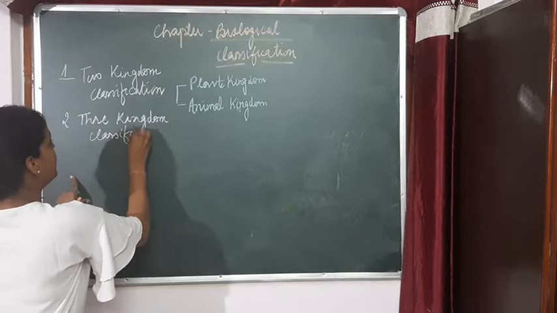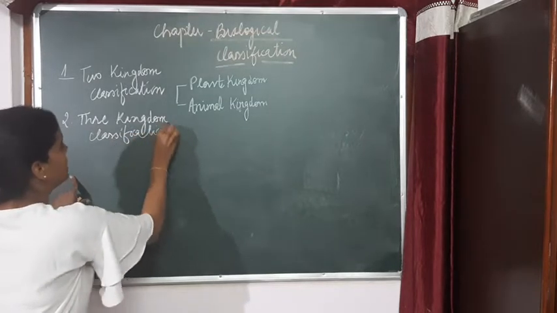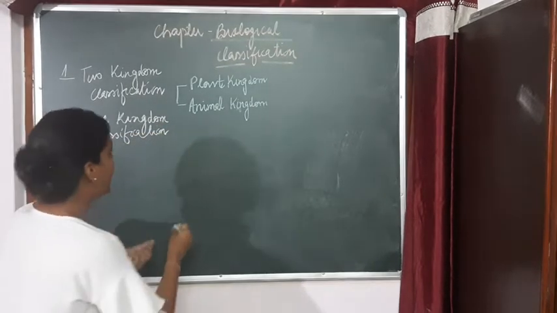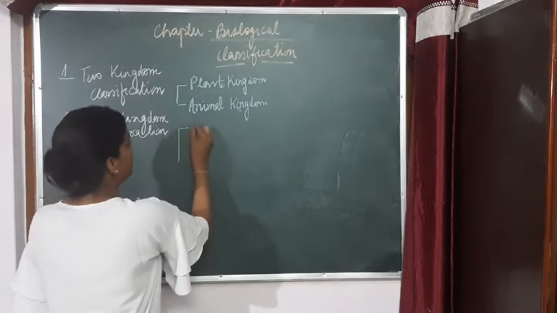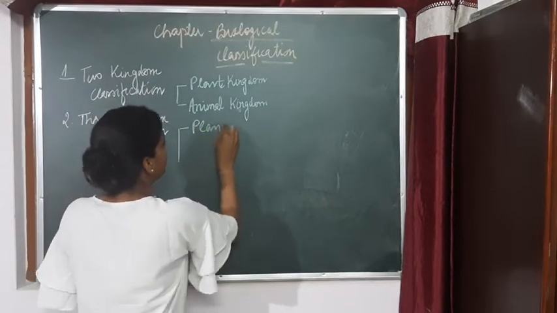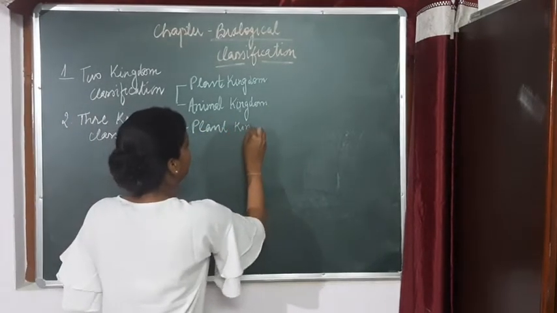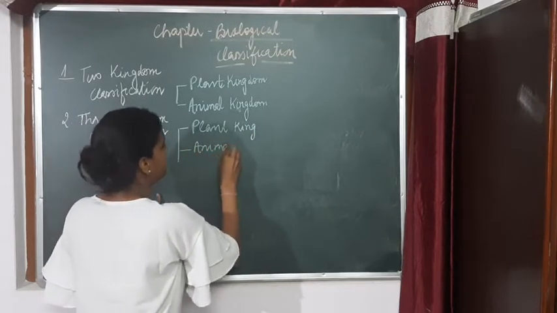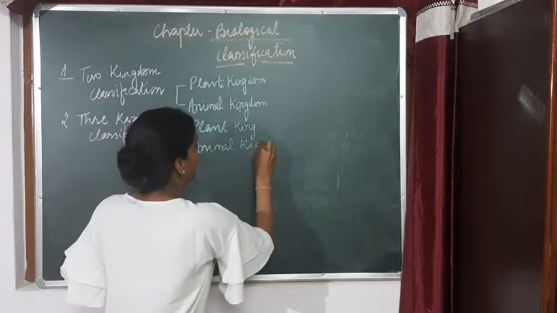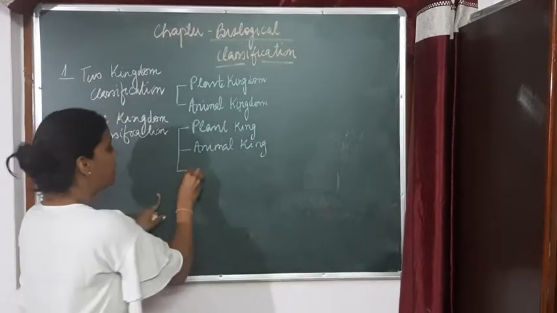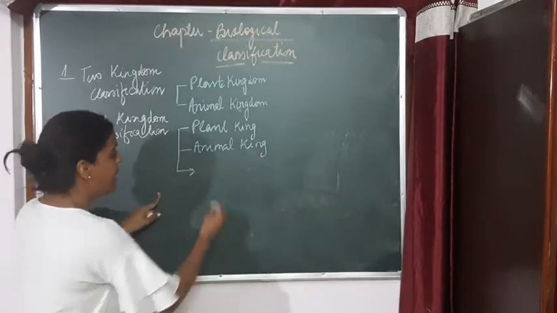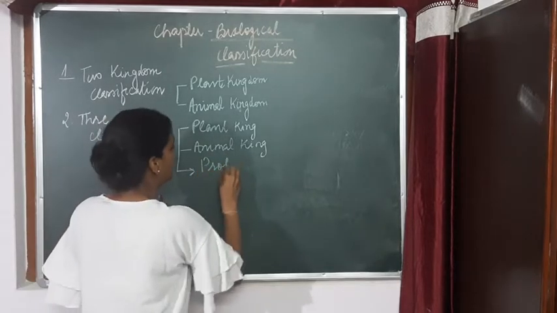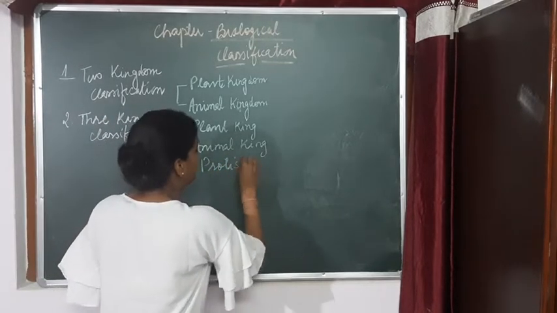Now in this, as the name indicates, another kingdom was included. First was the plant kingdom, right? And second was again the animal kingdom, right? And one more kingdom was added, and that was Protista.